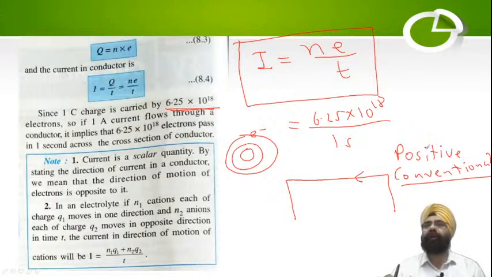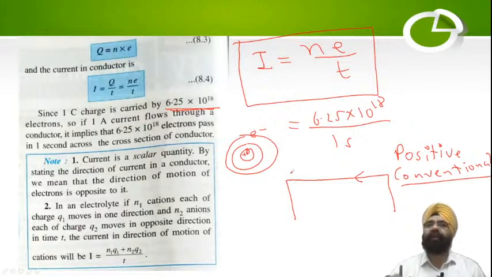Now, we had taken the direction of current to be positive, that the positive current is flowing. But when we found out the structure of the atoms, we found out that the protons, that is the positive charge, are actually locked inside the nucleus, and cannot flow. Got it?